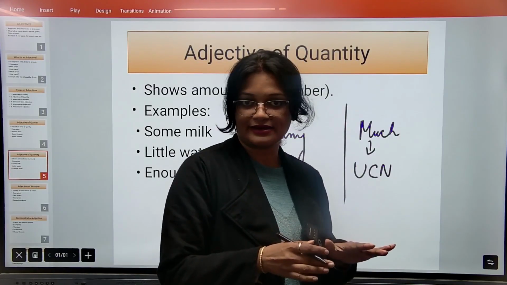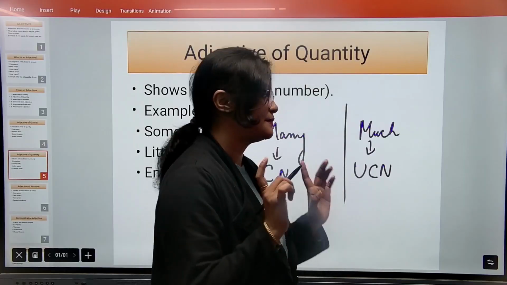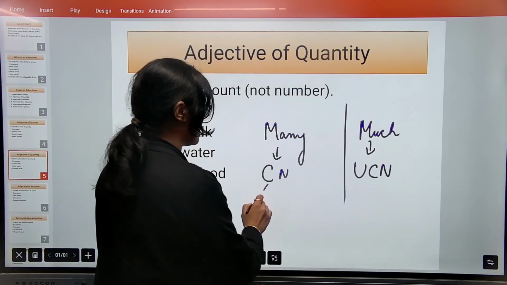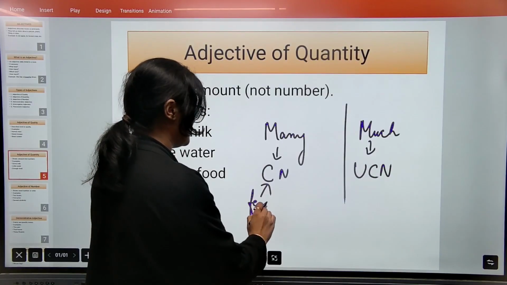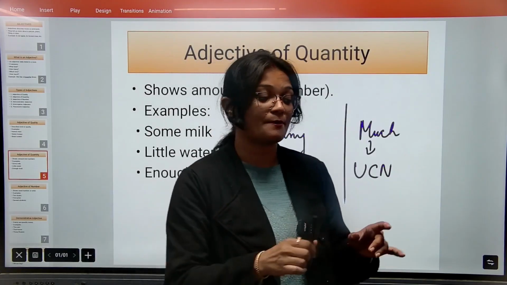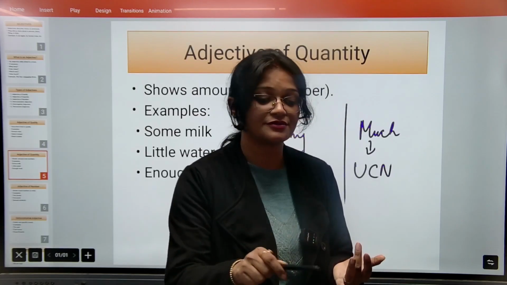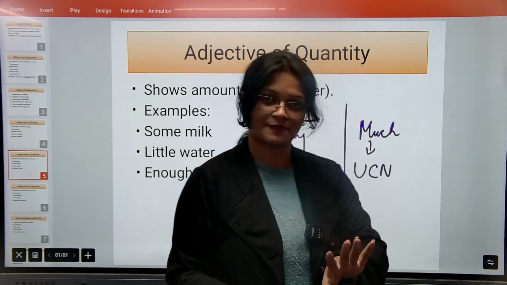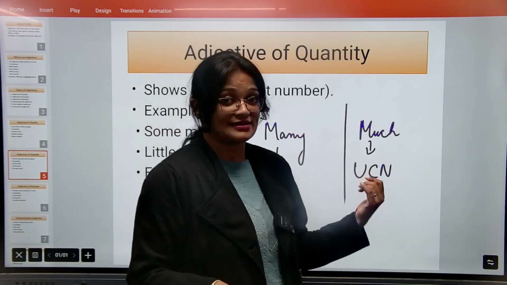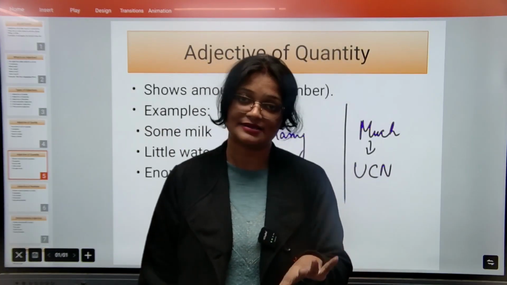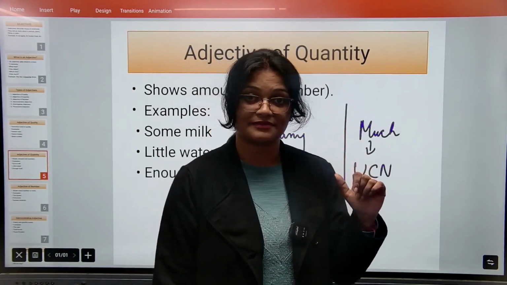Similarly, for anything that is in a smaller amount, people again get confused between few and little. Few is used for few students, suppose few pencils, few bags, because I can count few pencils, one, two, three. That's few pencils. And less water, little water, less time.